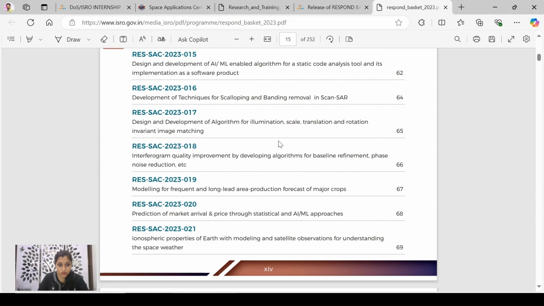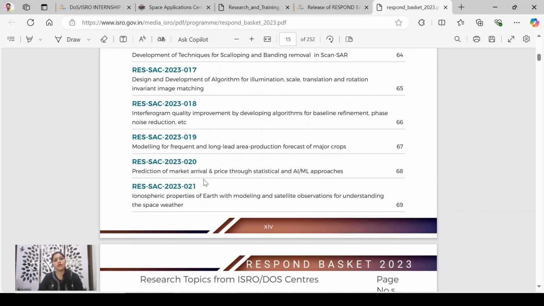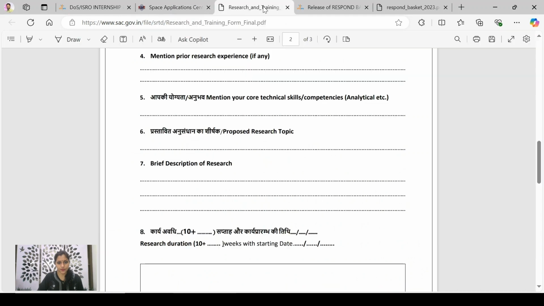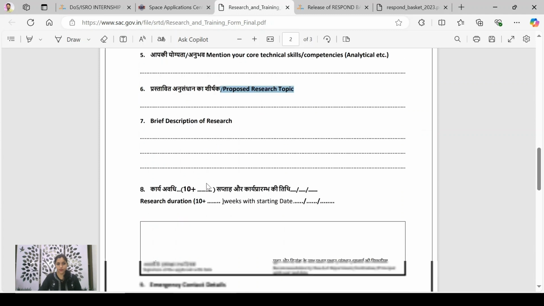So you can choose the topic which is relevant to your expertise, and you can mention that topic as the proposed research topic here. Then a brief description of the research. Here you can mention the methodology by which you can solve that topic. But a brief description is expected.